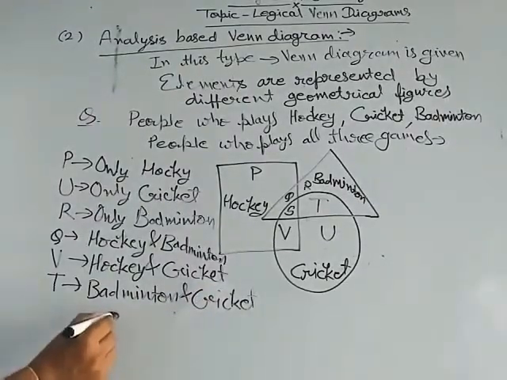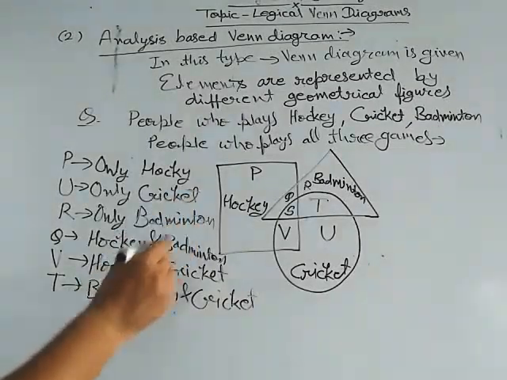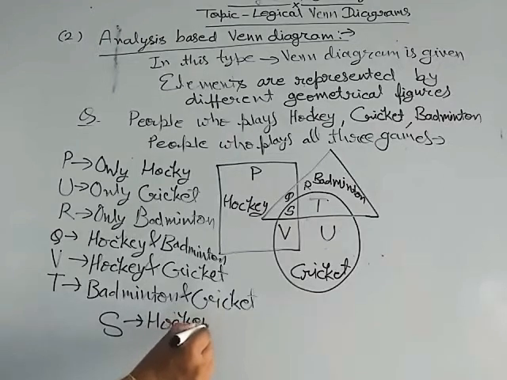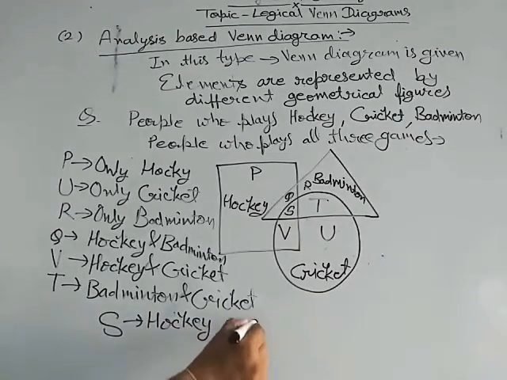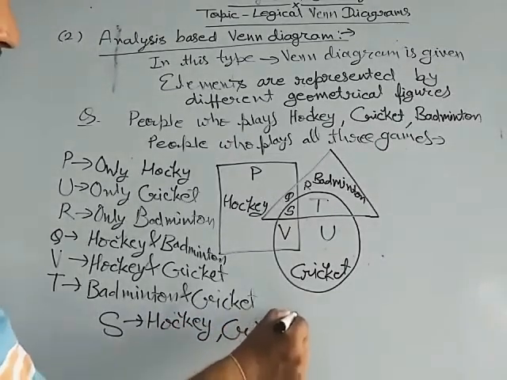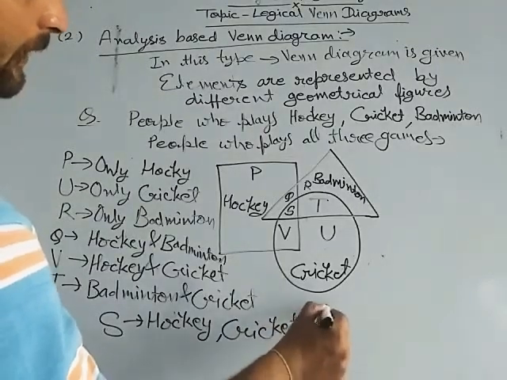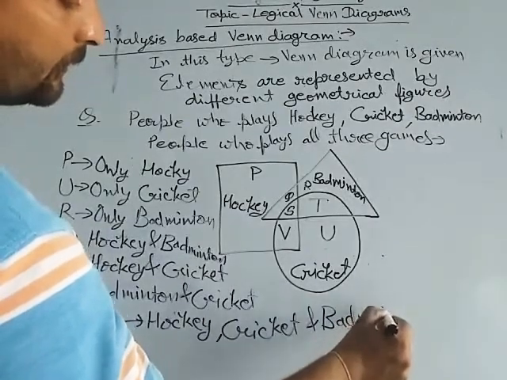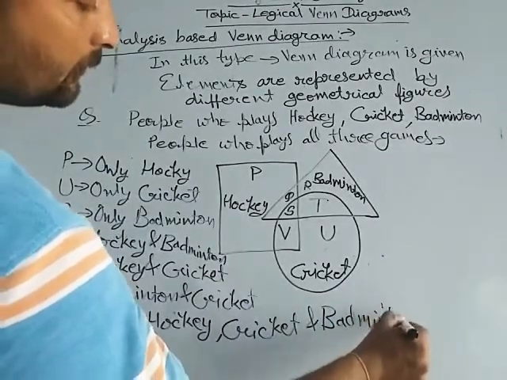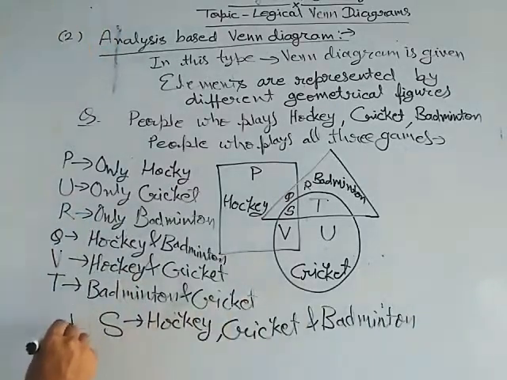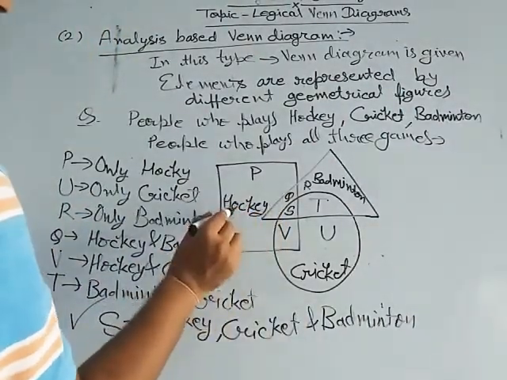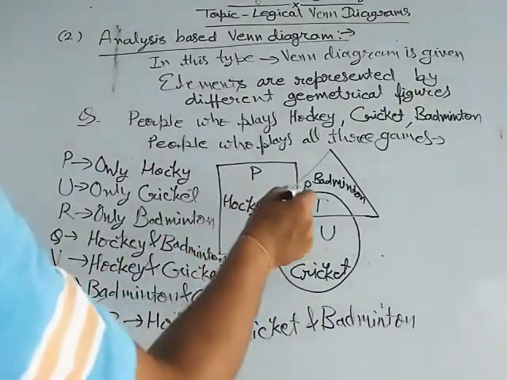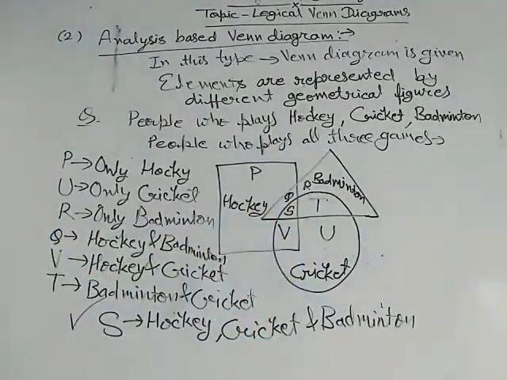And in slot S, the people who play hockey, cricket and badminton, all three games. It is our answer, because in S, square, triangle and circle are all combined.